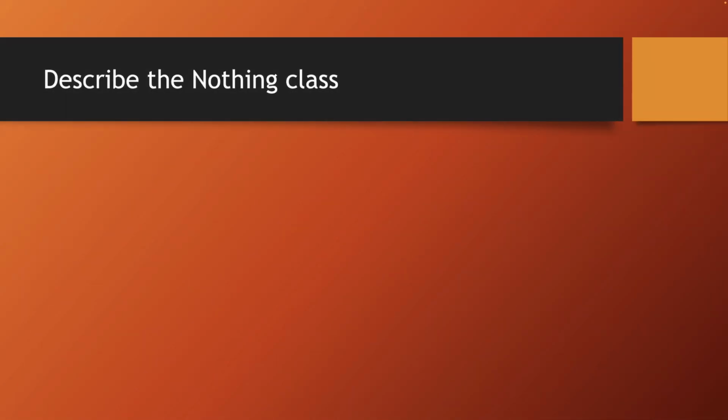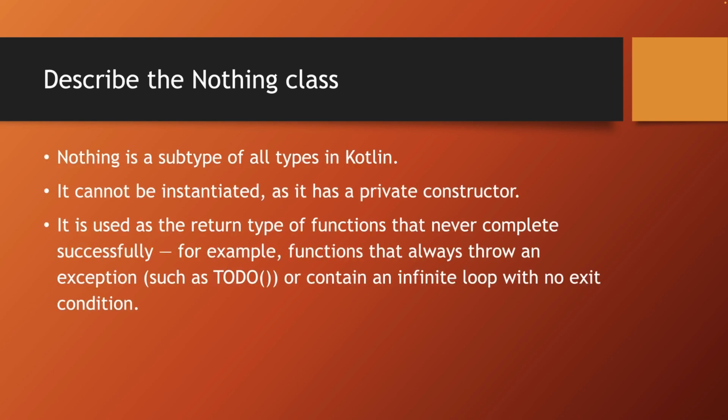Describe the class Nothing. Nothing is a subtype of absolutely all types in Kotlin. You cannot create an instance of this class, because it has a private constructor. This type is used as a return type of functions that never complete successfully. For example, functions that always throw an exception, or that contain an infinite loop without an exit condition. A common example of a function that always throws an exception is the function TODO. It's called to remind you to implement some functionality later.